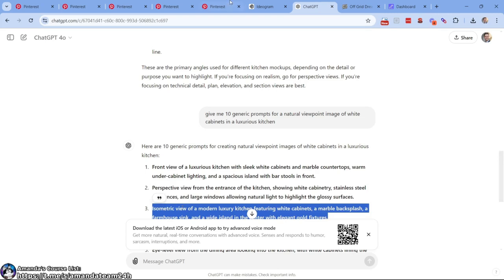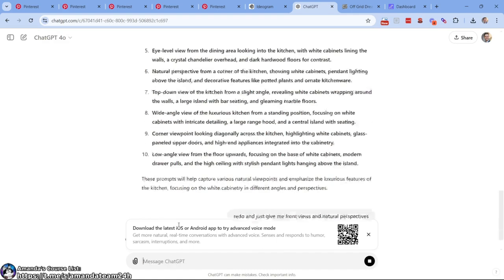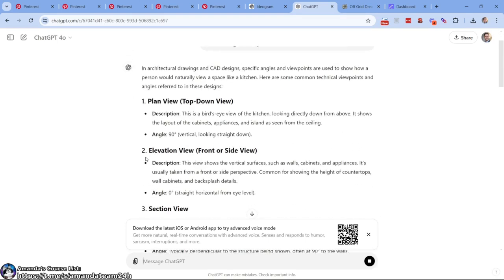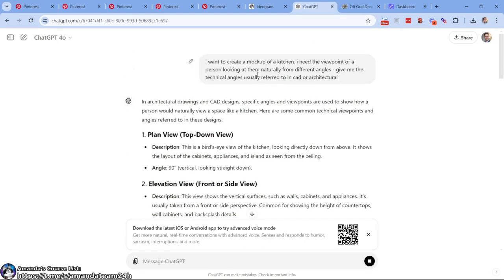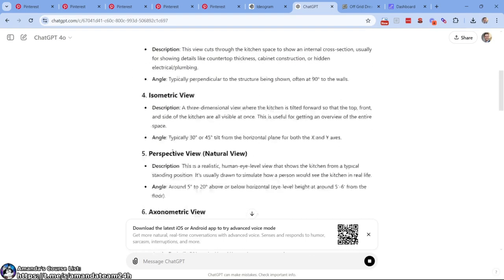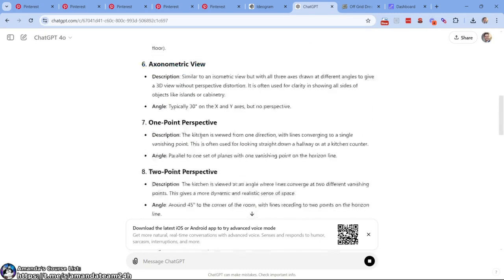I like it. Isometric view. Oh my goodness. Redo and just give me front views and natural perspectives. So the reason it was doing all these different perspectives, which is kind of cool for home decor, let's stay here for a second. I said, I want to create a mock-up of a kitchen. I need the viewpoint of a person looking at them naturally from different angles. Give me the technical angles usually referred to in CAD or architectural drawing: plan view, elevation view, section view, isometric. You can learn about these. Come to find out, this one, perspective view, is the one we want.